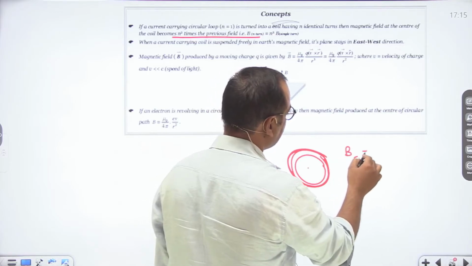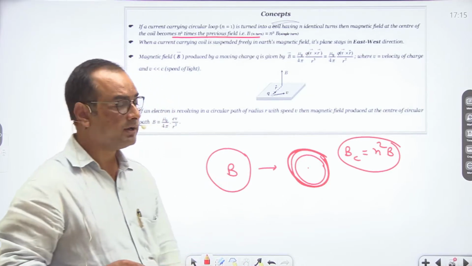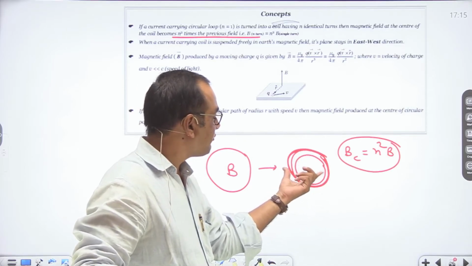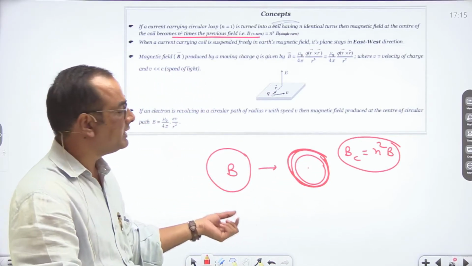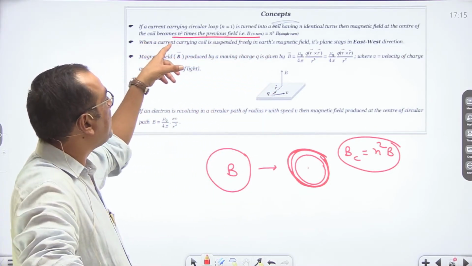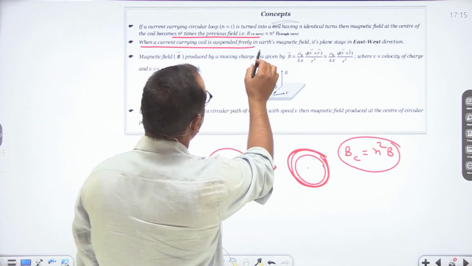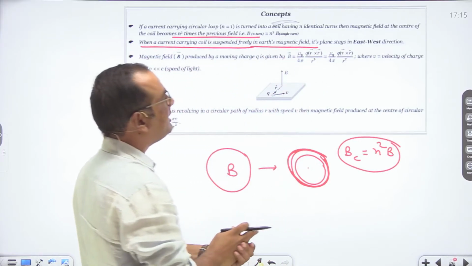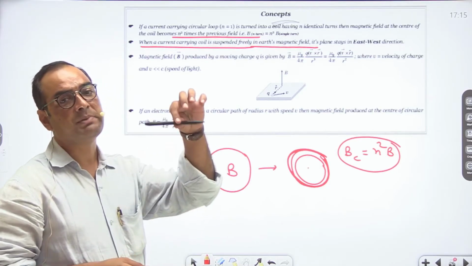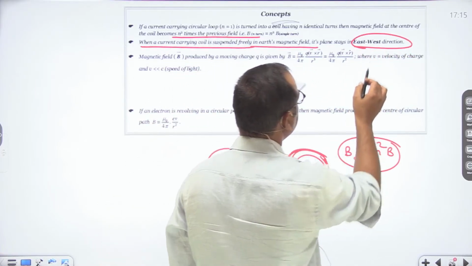So B_C is equal to n square B. So this B is the magnetic field of this initial coil and this B_C is the magnetic field at the center of this new coil, which is formed by n turns of the given coil. So we can say that the magnetic field at the center of the coil becomes n square times the previous field. Now when a current carrying coil is suspended freely in Earth's magnetic field, then its plane stays in the east-west direction. So if a current carrying coil is freely suspended, it will always stay in the EW direction. EW means east-west direction.